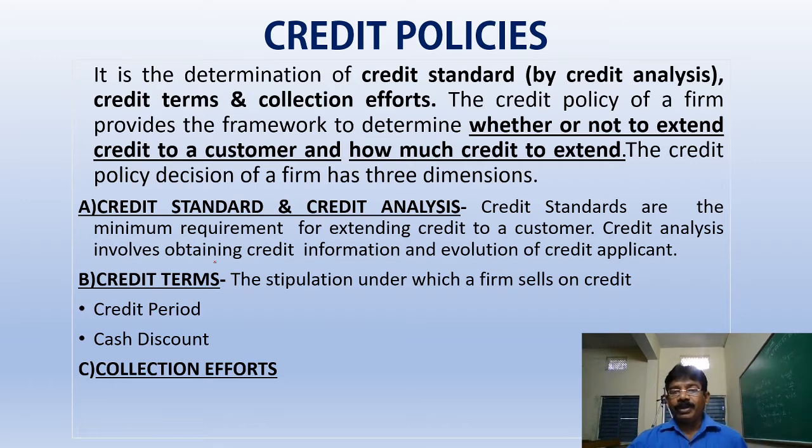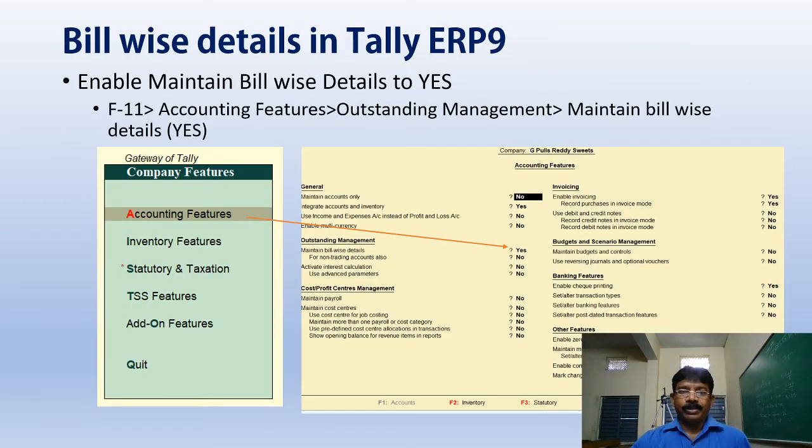Credit period we already remember, and cash discount: if we are not interested to offer credit, then buy the goods now and get the cash discount, an immediate discount. And collection efforts will incur a charge, that is the administrative cost to the company itself.